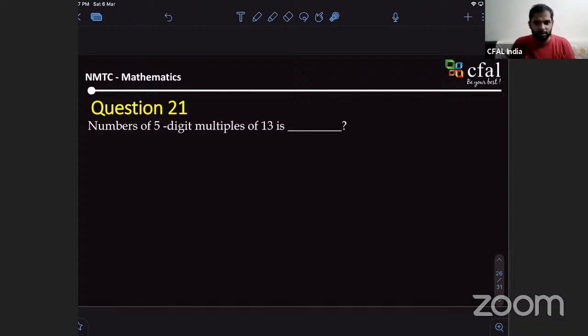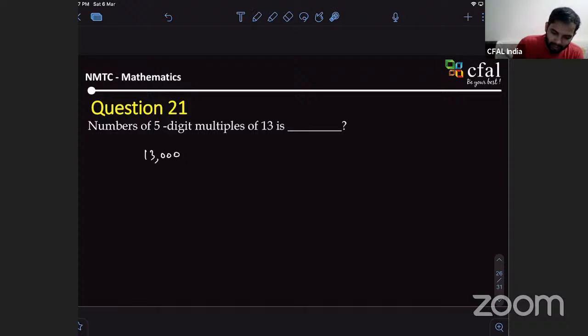Sir, we know that 13 is a two-digit number and 5 minus 2 is 3. So 13 into 1000 is 13,000, that is 1, 3 and 3 zeros, to 1, 3 and 4 zeros. That is not exact. See, this is one of the 5-digit numbers, so we want exactly how many there are. The hint is okay. Sir, it can be like minus 13 from this and plus 13 from this also.